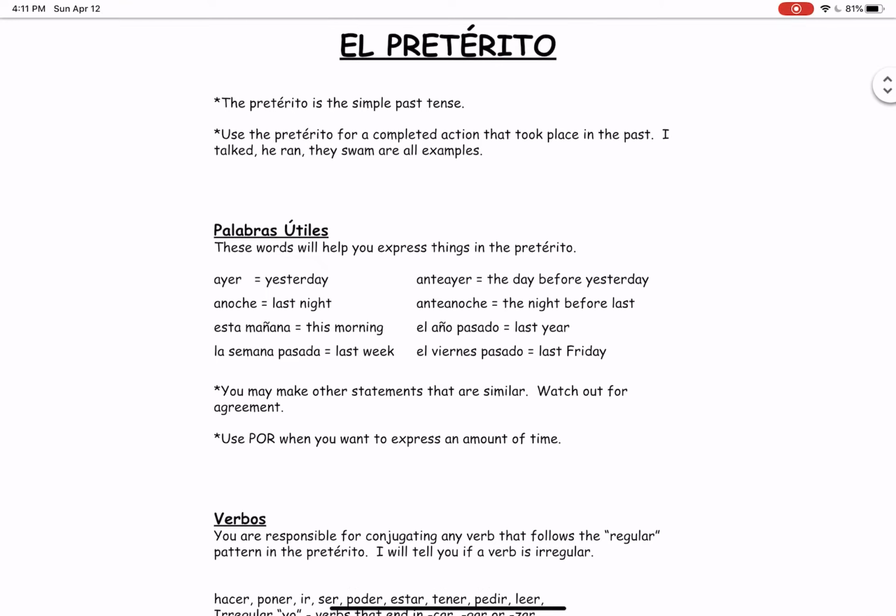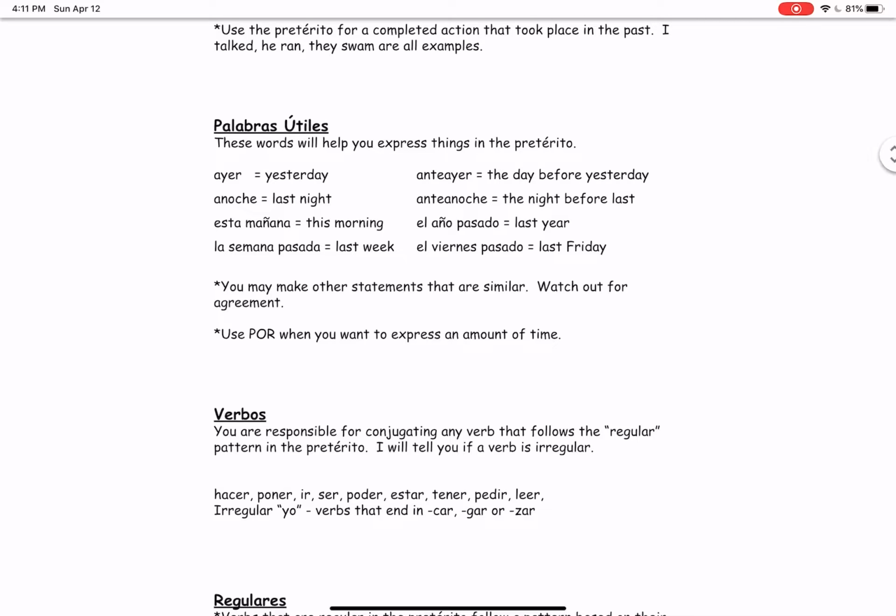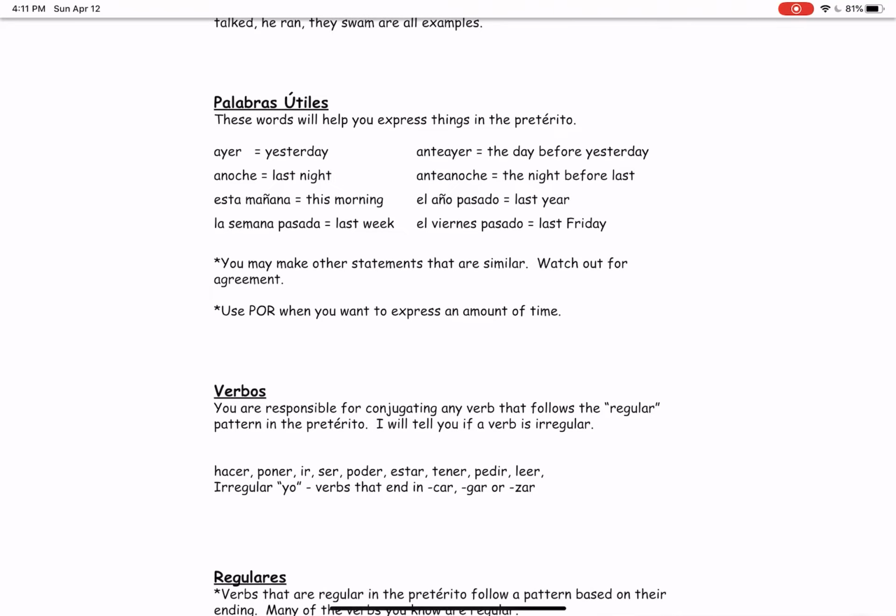So first off, we need to talk about some palabras útiles, or useful words that will help us recognize and express that we are talking in the pretérito, or in the past tense. The first term is ayer, which is yesterday. Anoche means last night. Esta mañana is this morning. La semana pasada is last week. Anteayer is the day before yesterday. Anteanoche is the night before last. El año pasado means last year. And el viernes pasado means last Friday.